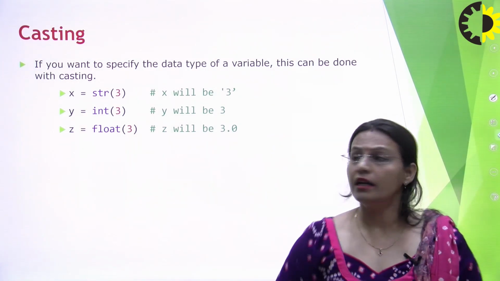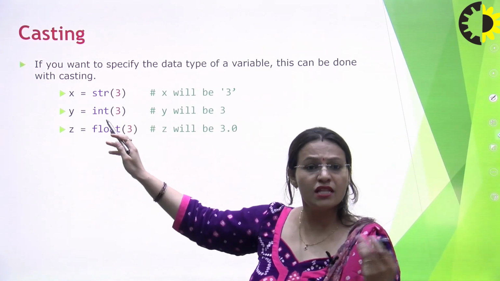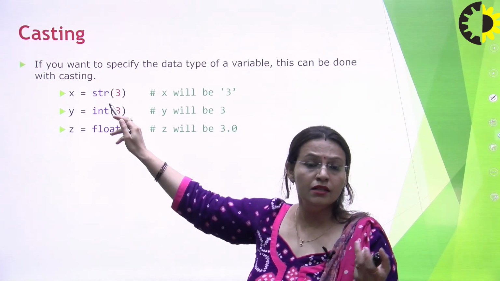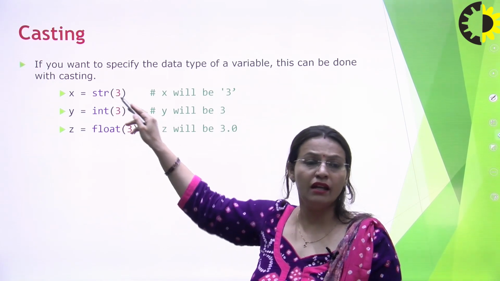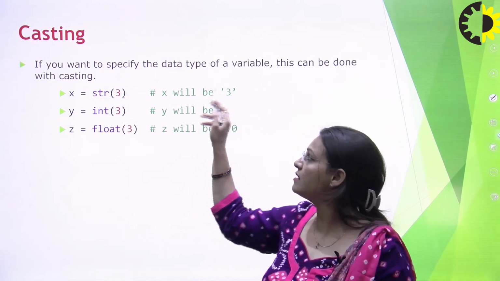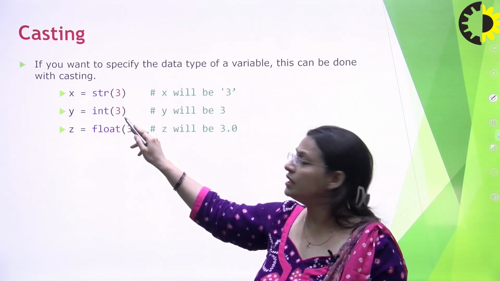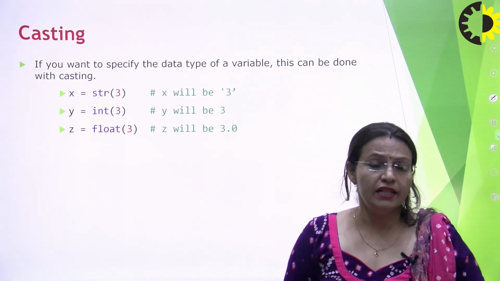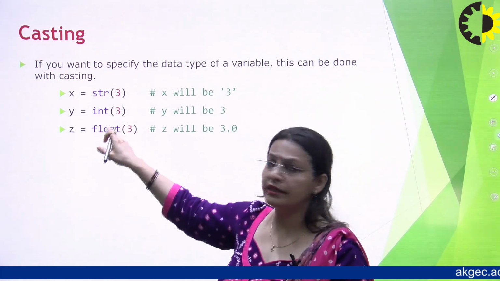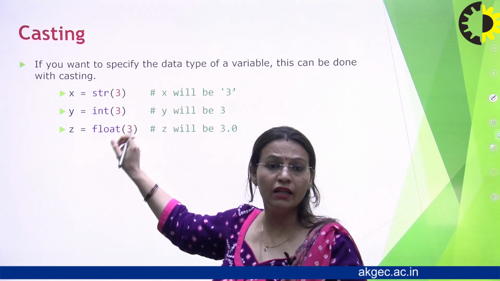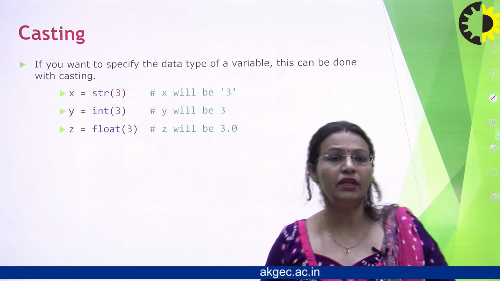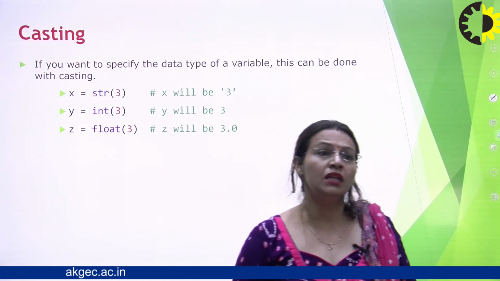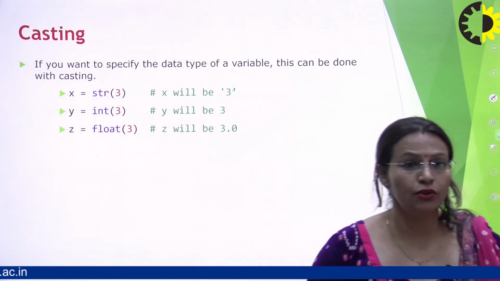For example, if I say x is equal to 3, this is an integer, but when I want to cast it into a string, I write the function str, in which I declare 3, and it will give me the output 3 as a string. Here y is equal to 3, which is an integer, but if I still want to write this 3 as an integer, I write it this way. If I want to declare it as a float, then I write float and the same value into it, and it will return 3.0. That means the integer 3 was cast into 3.0, a float value.